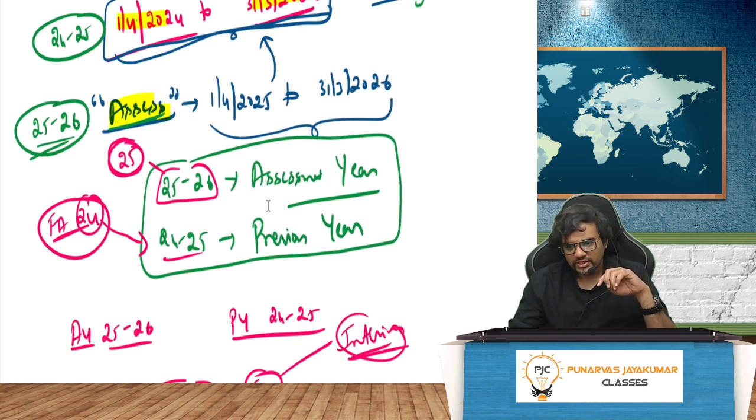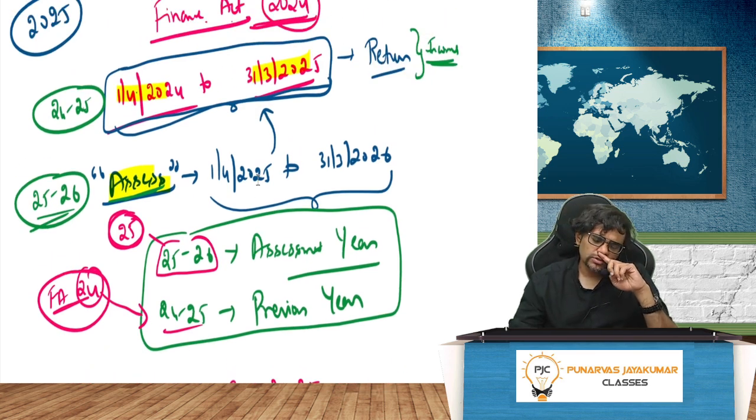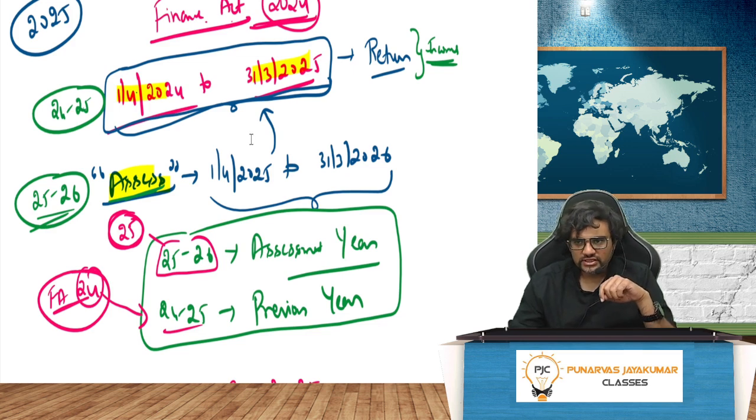So assessment year, previous year. Which means what? All the income that I earn from 1st April 24 to 31st March 25 will be assessed in which year? 25-26. That is the year when you assess. So these concepts will go away very soon. That's why I'm stressing on it, because in the direct tax code, they want to change all these things. They just want to keep it simple. Anyway, for our exam, 24-25 and then assessment year will be 25-26.